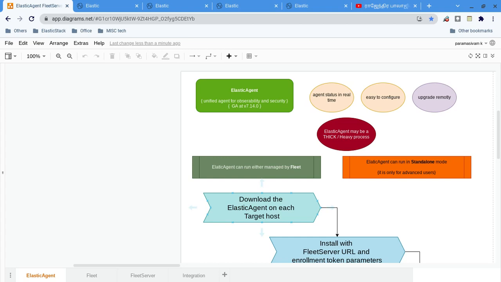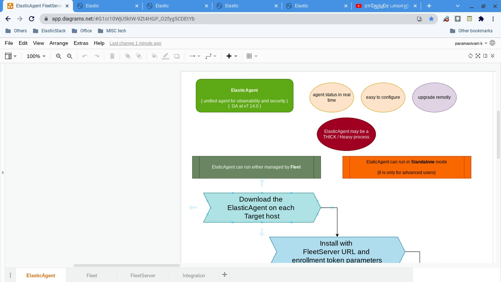In this video, we are going to see, I mean, it's a separate playlist. It's a new addition, added from version 7.14 onwards. That is Elastic Agent. So we are going to see Elastic Agent, its related tools, setups and apps, all those things in this playlist. Obviously this video is going to be just an introduction. I will show the demo in the next video. Maybe if possible I will show it in this video itself.